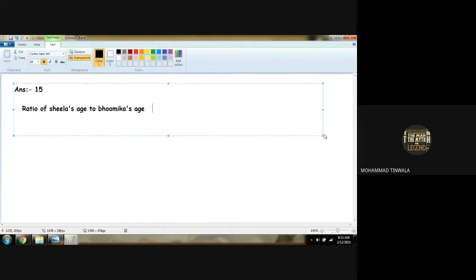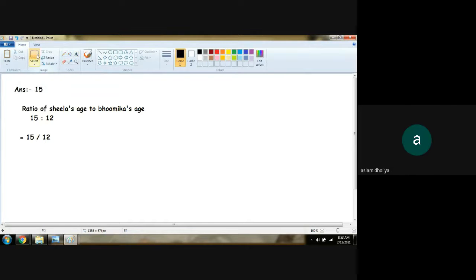What is the ratio? What we are going to get is 15 is to 12 years. So it will be equal to 15 upon 12. Am I right? Yes.